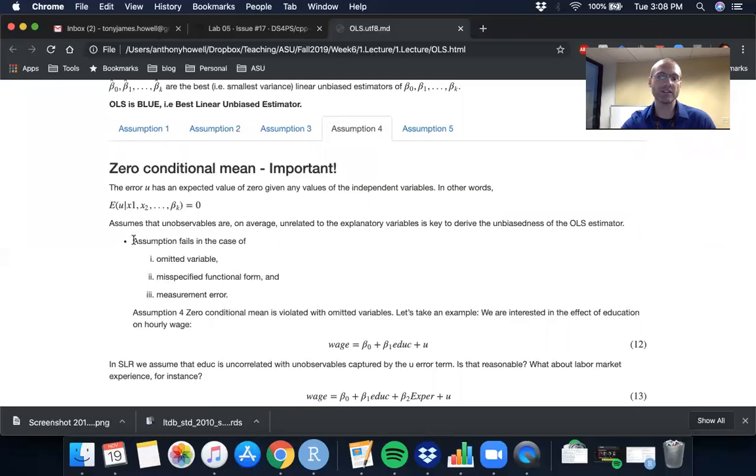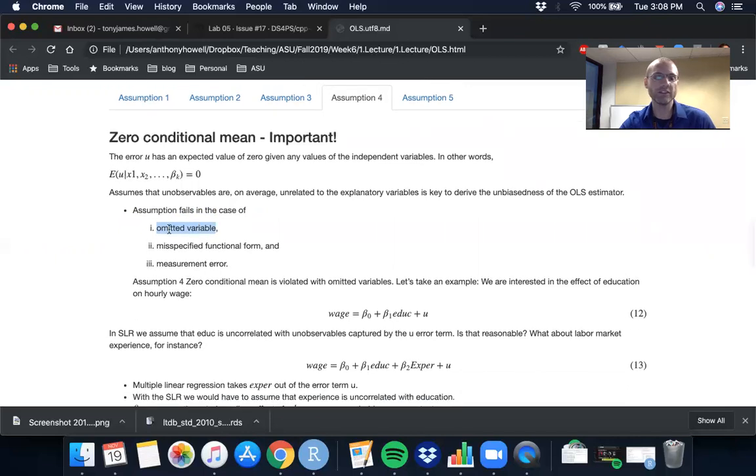And this assumption is easily violated for three different reasons. The most common one is usually omitted variable bias, but you can also have a misspecified functional form. Perhaps the relationship between y and x is nonlinear as opposed to a linear function. And then you can have measurement error in either your y or x's.